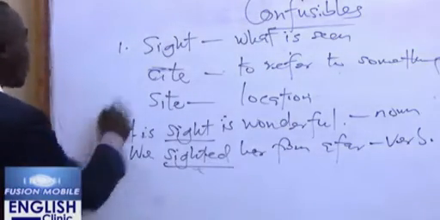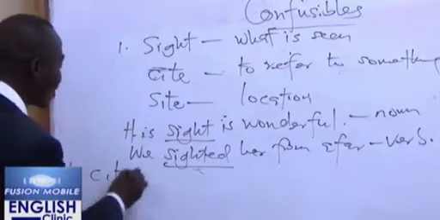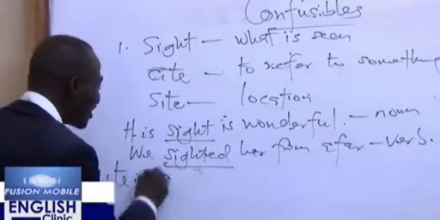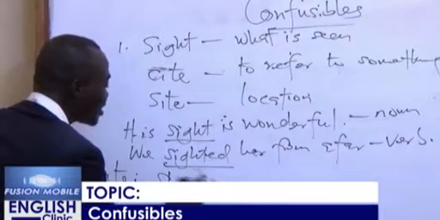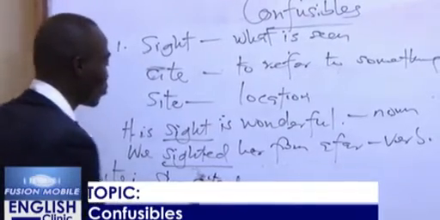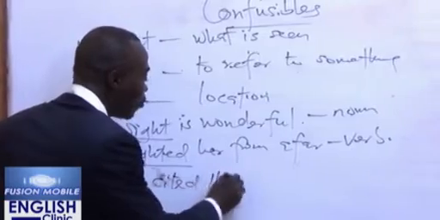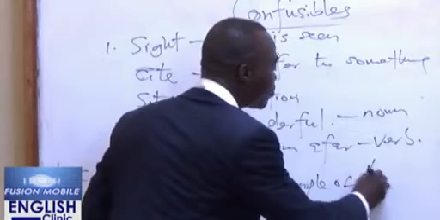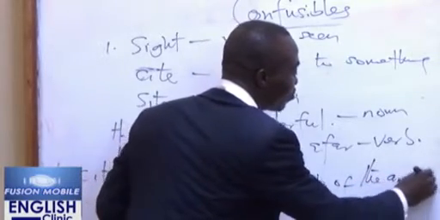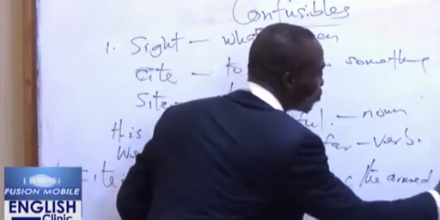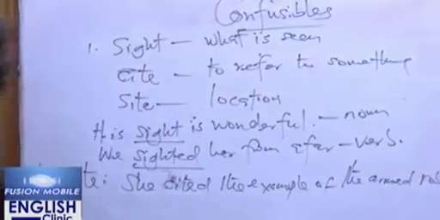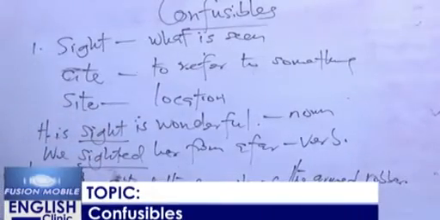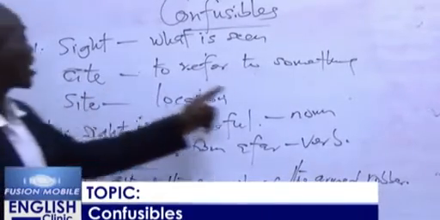Look at the second example, cite. I said it means to refer to something. We said, she cited the example of the armed robber. That is, she referred to the armed robber as an example of something. So in that instance, cite is to refer to something.